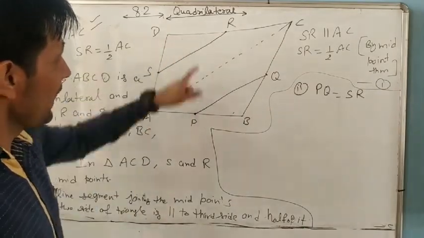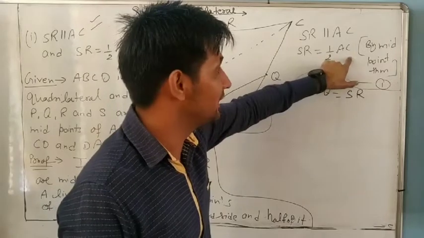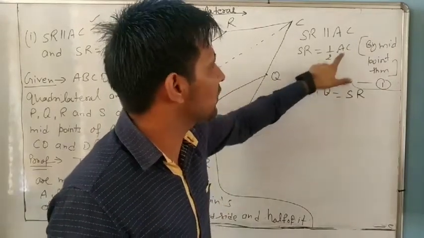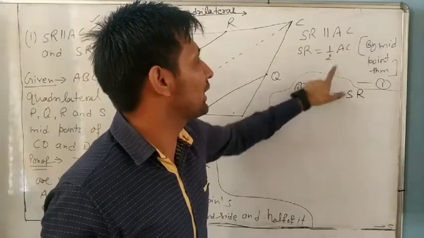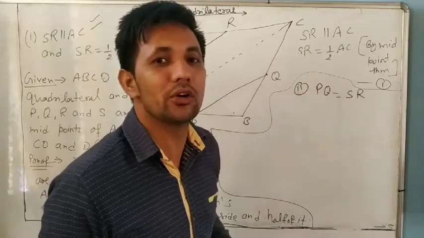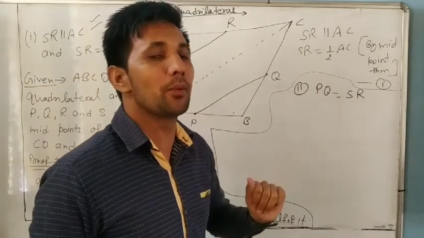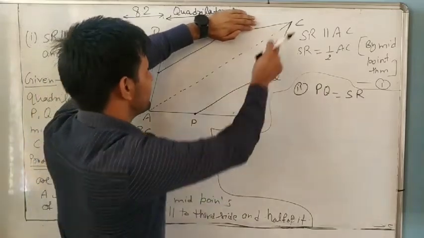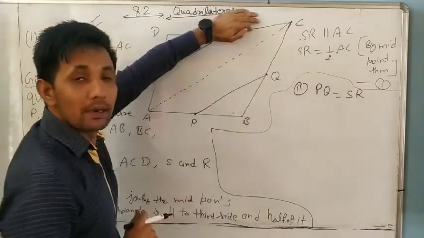But we observe SR is half of AC. And if we can say that PQ is also half of AC, then PQ and SR are also equal. So we will prove that. How will we prove that? We observe in triangle ABC, P and Q are midpoints.